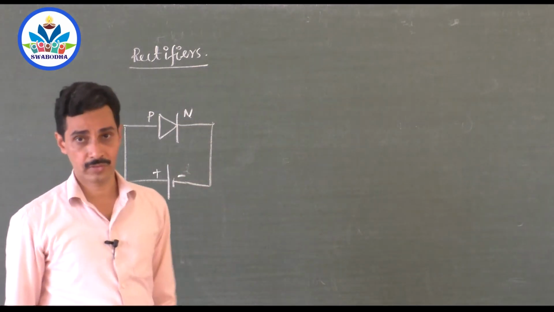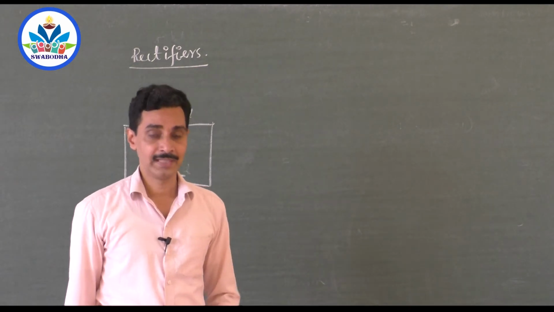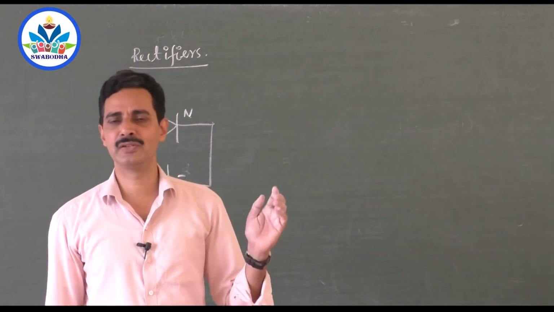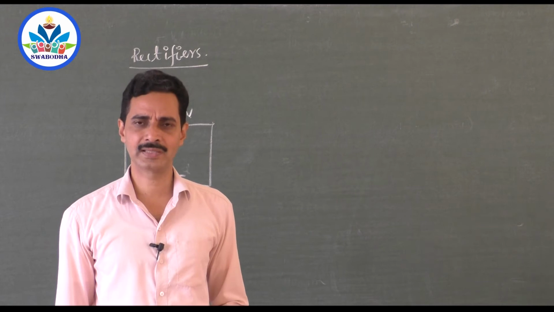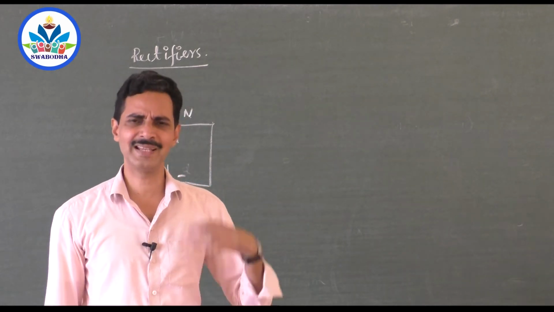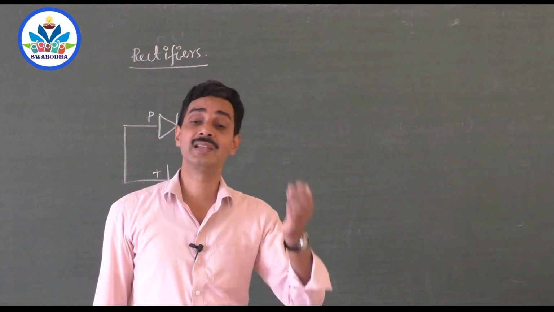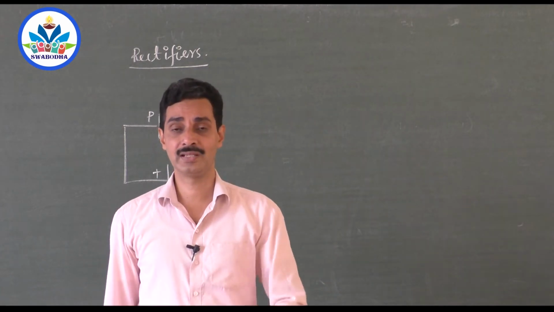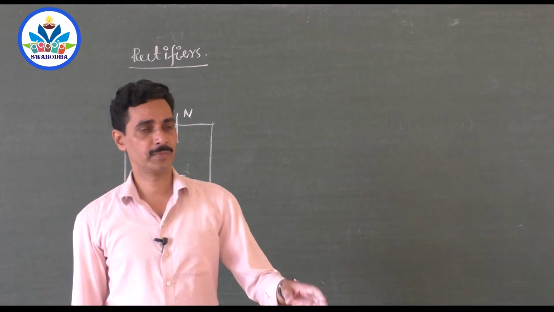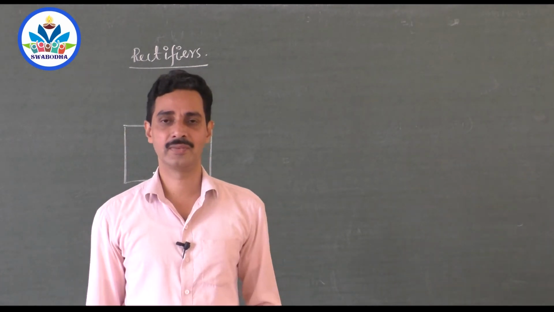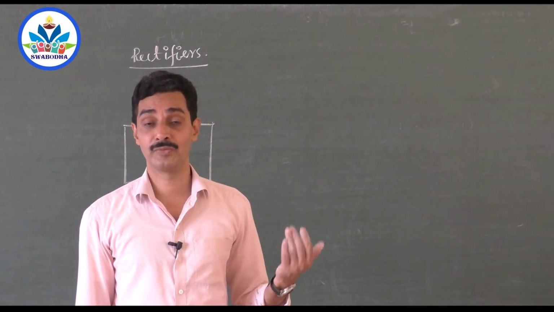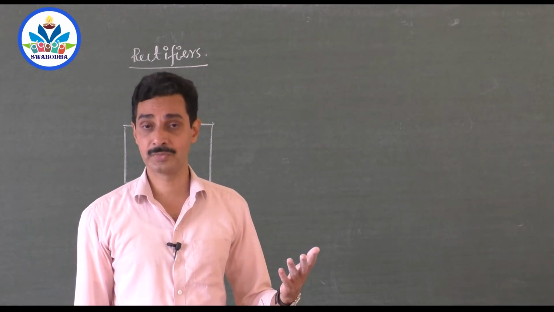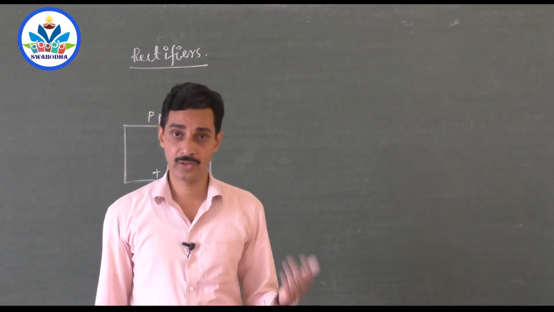When a diode is forward biased, you know, it conducts. It allows the current to flow through. In whatever way you can pass the current, it is allowed to pass through. It acts like a simple conductor. Its resistance is very less. And you can list all the things which you get during forward bias. During forward bias, the resistance of the diode is very less. Current is in the order of milliamperes, high current. It is supposed to be high current compared to the diode operation.